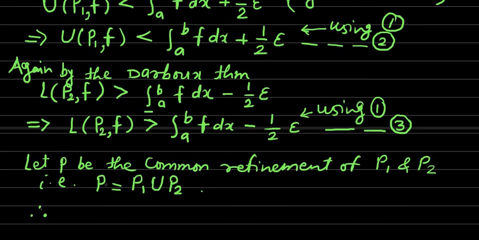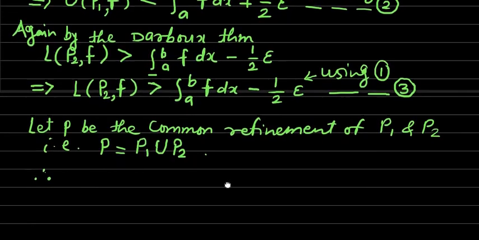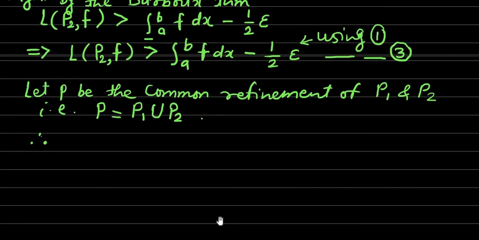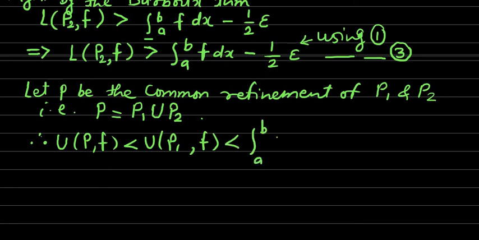Therefore we have the upper sum over partition p will be less than the upper sum over partition p1. So the upper sum over partition p for the function f is less than the upper sum over partition p1 for the function f. But in the relation number 2, we have already said that this is less than the integration a to b f dx plus 1 by 2 epsilon.